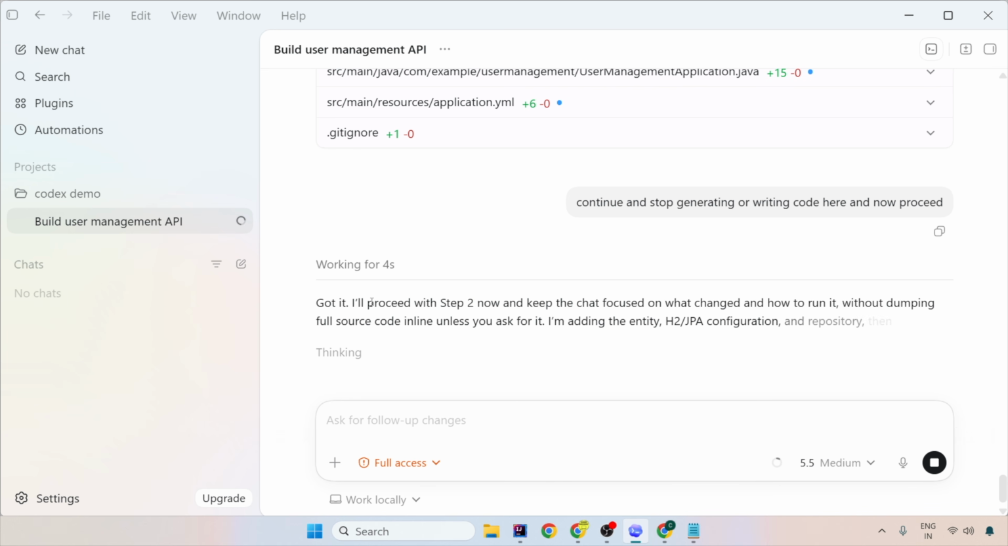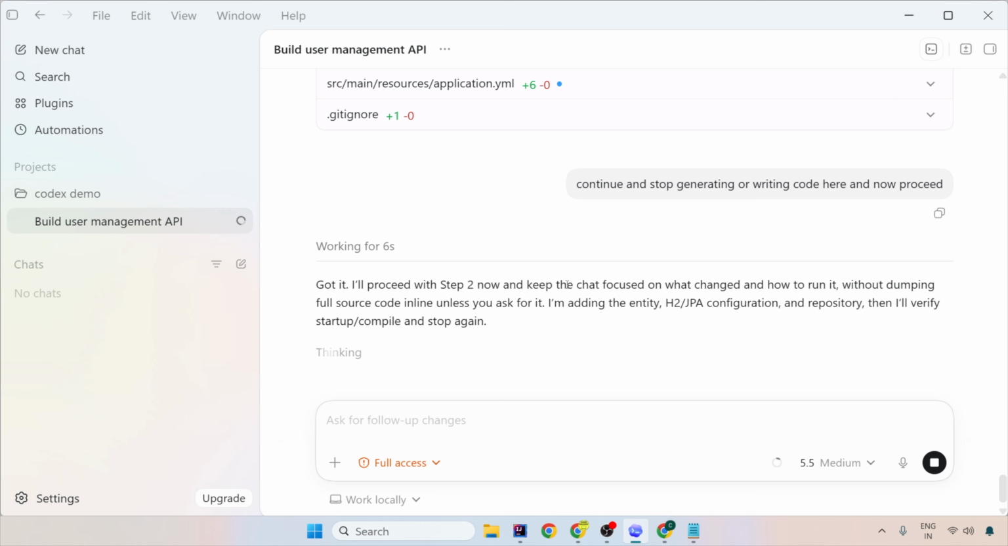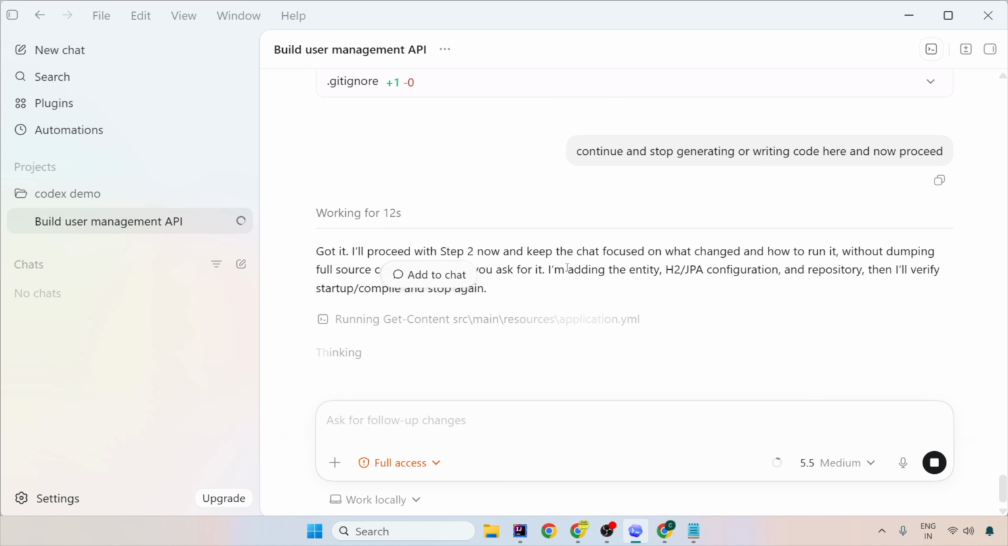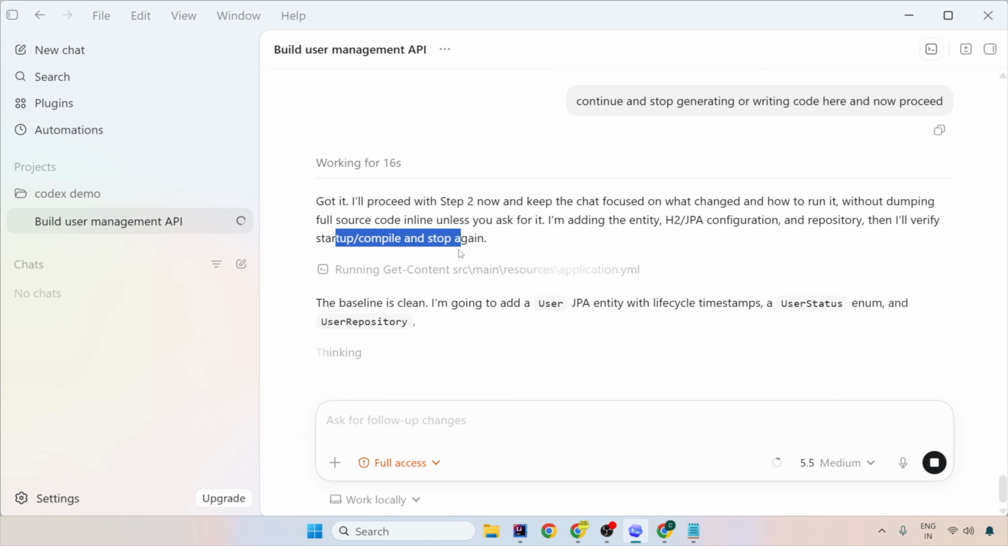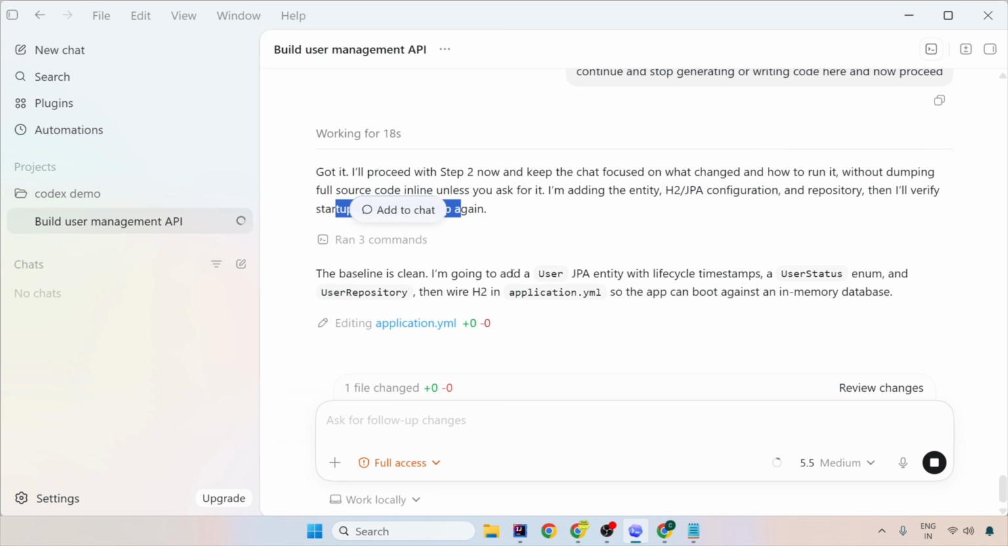I'll proceed to step 2 and keep the chat focus on what change and how to run it without dumping the full source code unless you ask for it. Now it says I'm adding the entities, repositories, and verify the startup and compilation and stop again. So now it is creating the ORM framework dependencies for H2 in application.yaml. So now it is changing application.yaml.